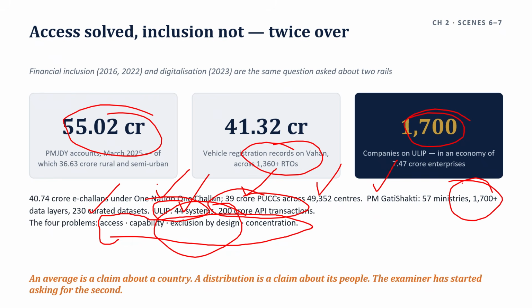What is the spine of this answer? The spine of the answer is: India's digitalization is a state-led public infrastructure achievement and a private sector adoption gap. The supply side is unambiguous. The problem is not there. ULIP has 1,700 registered companies in an economy with 7.47 crore registered enterprises. The rails were built, they were not proportionately used.